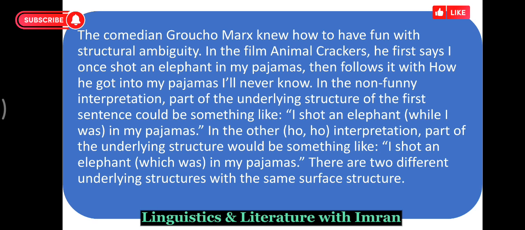So there are two different underlying structures with the same surface structure. The sentence I once shot an elephant in my pajamas seems one surface structure, but it has two different versions or underlying ideas.